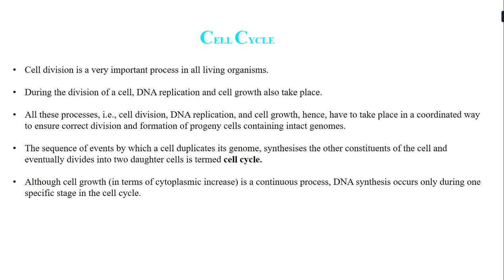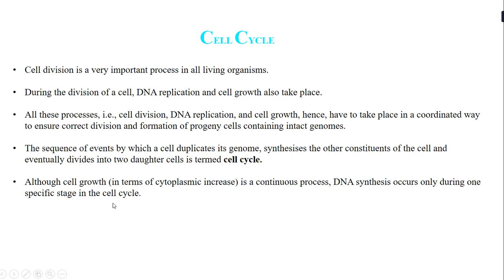Now the sequence of events by which a cell duplicates its genome, synthesizes the other constituents of the cell and eventually divides into daughter cells is termed as cell cycle. So students, once again, what is cell cycle? The sequence of events by which a cell duplicates its genome, that is its genetic material, synthesizes the other constituents, that means the other cytoplasmic content of the cell, and eventually divides into two daughter cells, that means a pre-existing cell giving rise to new cells. This is termed as a cell cycle.